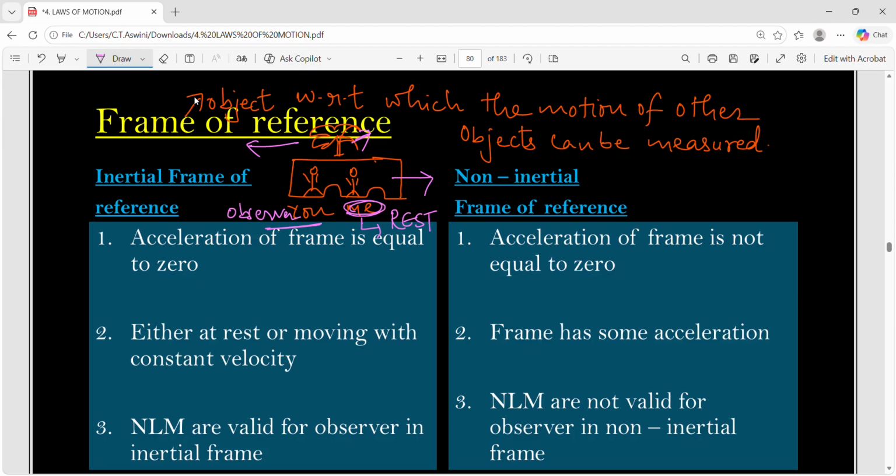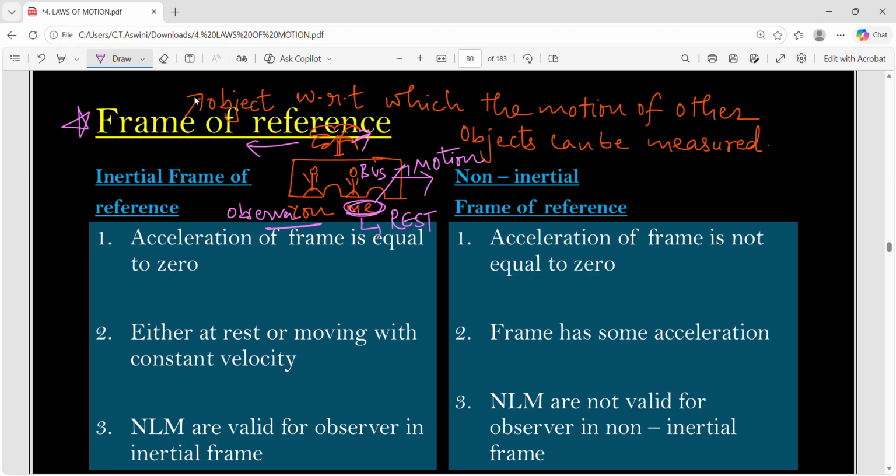You just decide my state of body. I will be in rest with respect to the bus. And I will be in motion with respect to the tree outside. Yes or no? You are the observer. You are observing the state of my body. And I have two different states. With respect to the bus, I'm in rest. With respect to the tree outside, I'm in motion. So why is this happening? You are deciding the state of the same object, that is myself only. Observer is same. Object under consideration is same. But the object under consideration is having two states of bodies. Sometimes it is rest, sometimes it is motion. What is the reason? It's because you are changing the frame of reference.